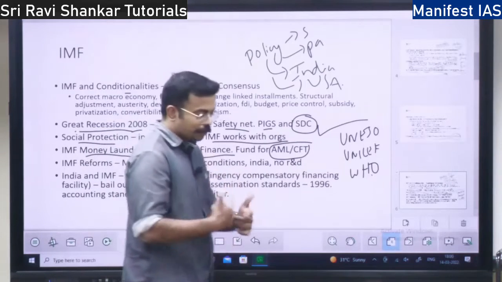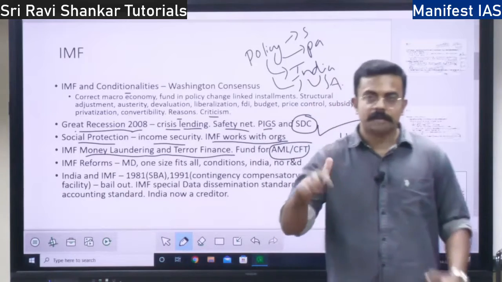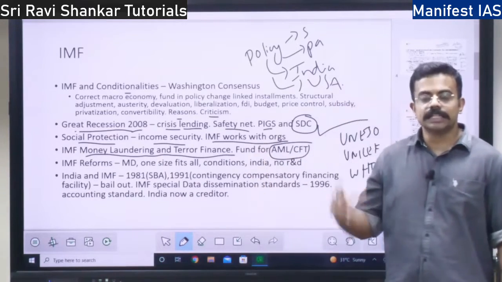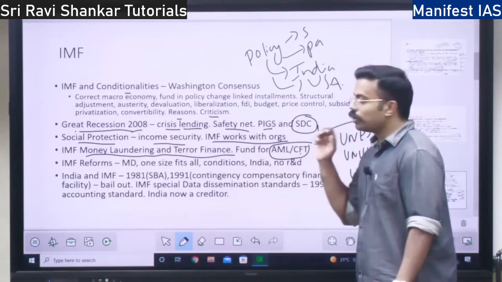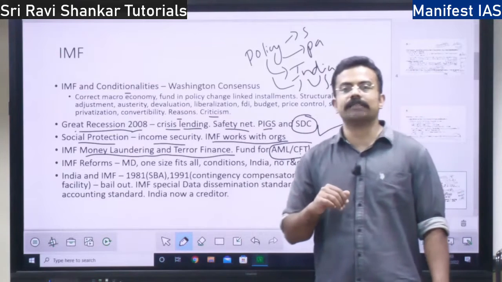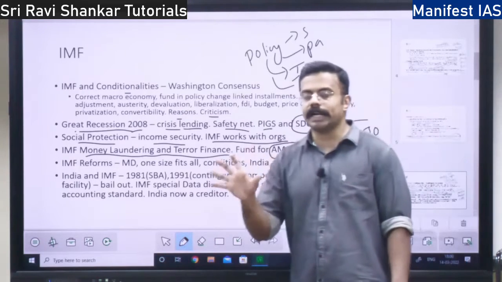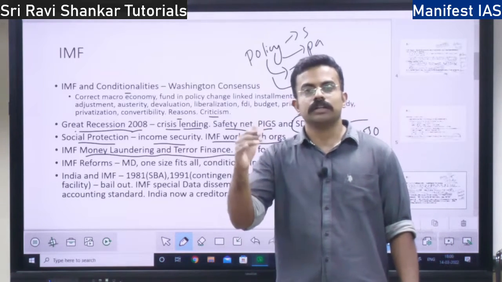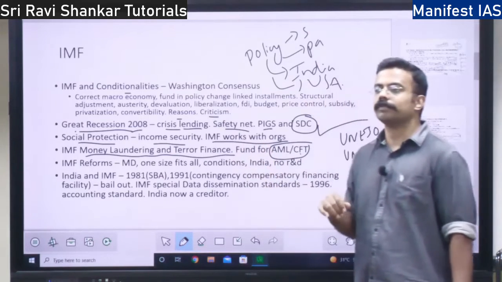Means what? If there is money laundering that is happening, illegal money, there should be measures against that, right? So the research taking those measures will be funded by IMF. Also countering the terrorism finance, right? Somebody is providing finance for terrorism. So in order to carry out research or stopping that, the support will be given by IMF, right?